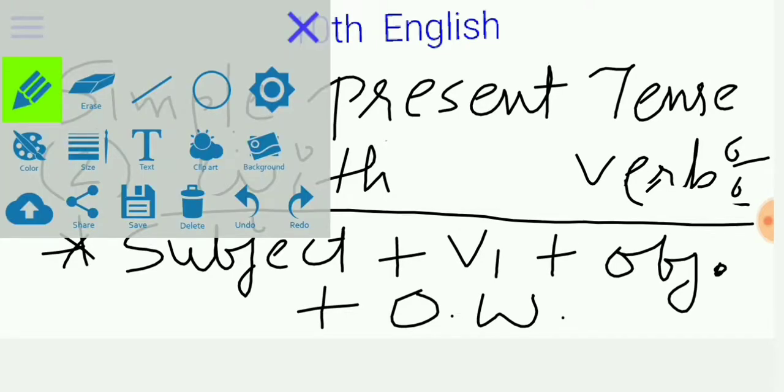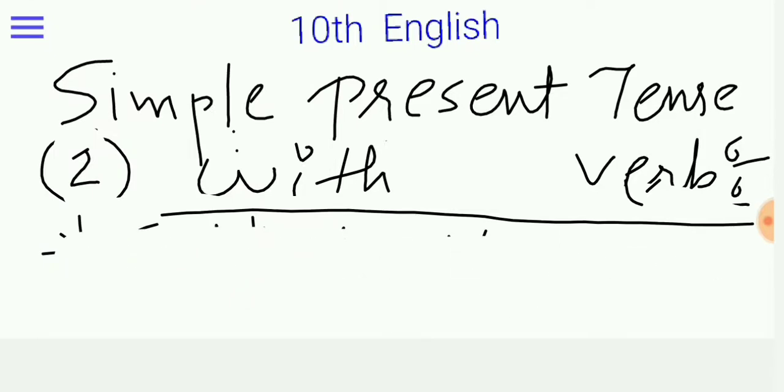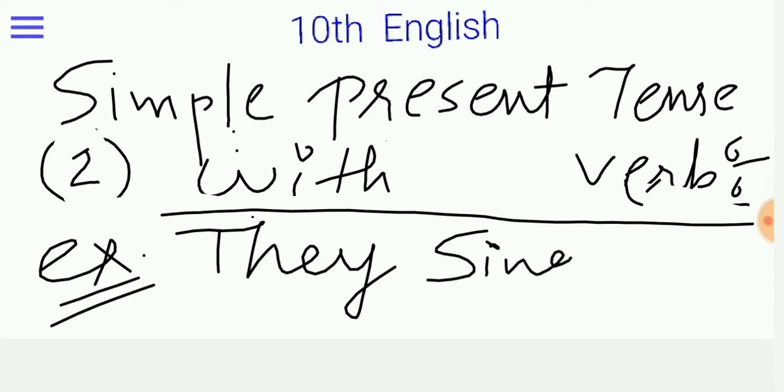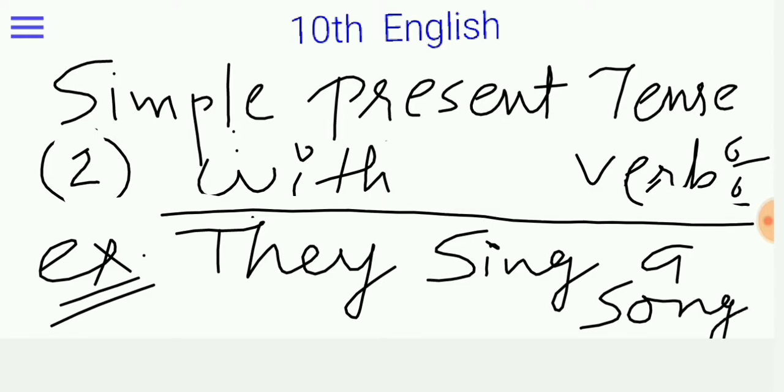So we will go with the example. Here we will take one example: they sing a song. So it is our very simple example. We will go further and further with our complex examples, but it's just very basic knowledge of the tenses. Okay, so this portion we have completed.